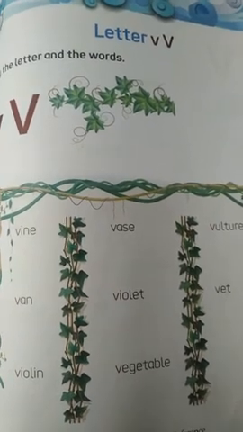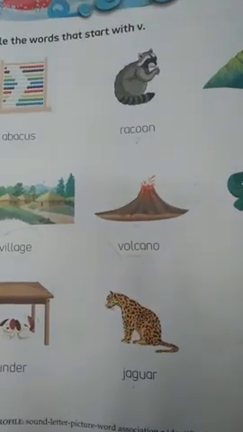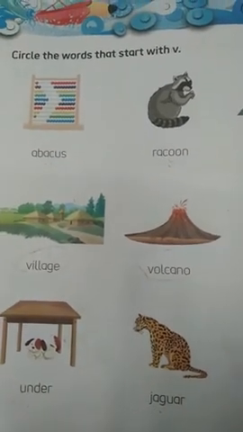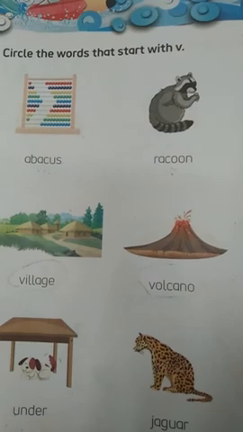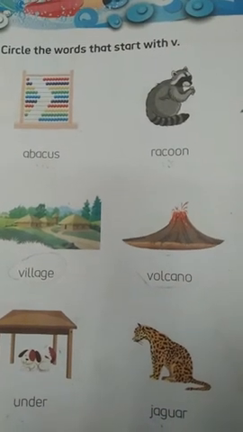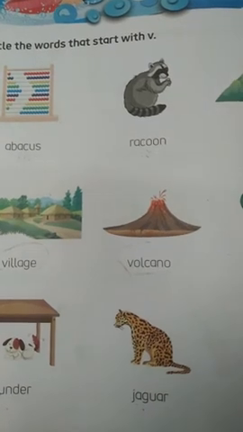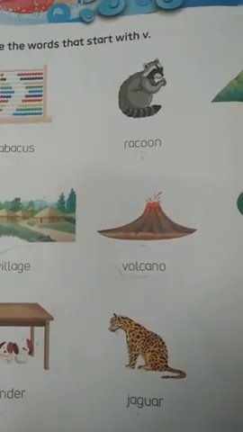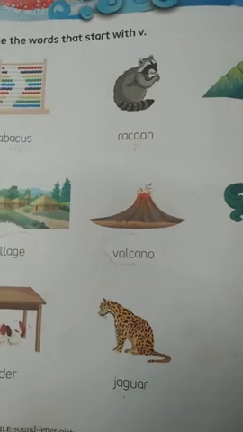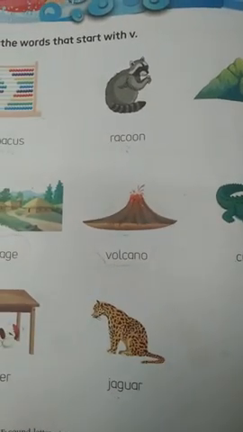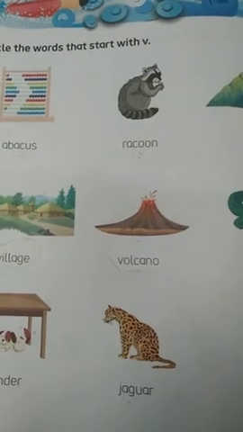Now come to the next page. So children, this is your page number 128. So see what is written here. Circle the words that start with letter V. So children, here you have to find out the words that start with letter V. So many words are given here.